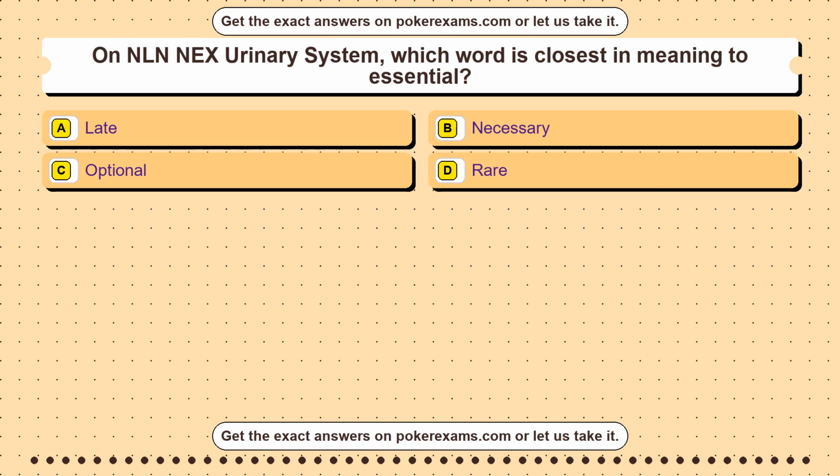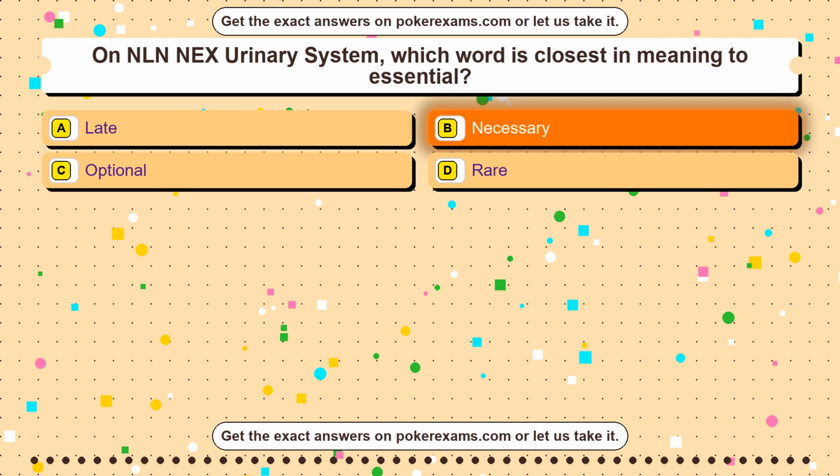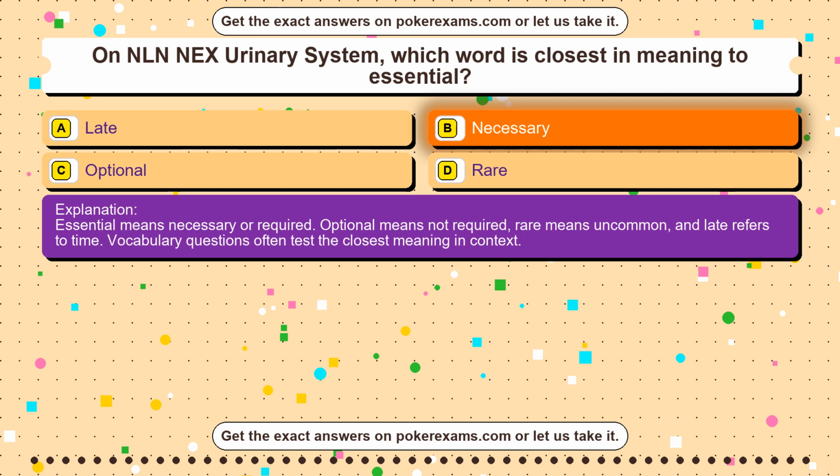Question 4. On NLN NEX Urinary System, which word is closest in meaning to essential? Option A late. Option B necessary. Option C optional. Option D rare. The correct answer is option B. Necessary. Essential means necessary or required. Optional means not required, rare means uncommon, and late refers to time. Vocabulary questions often test the closest meaning in context.